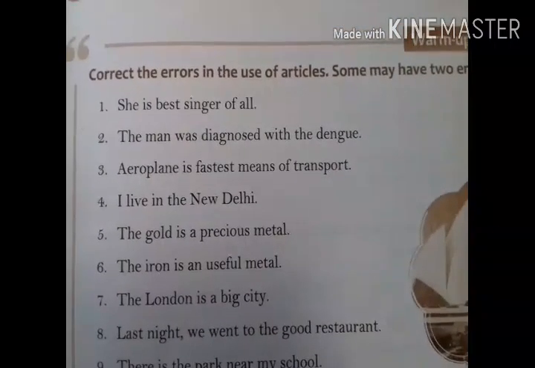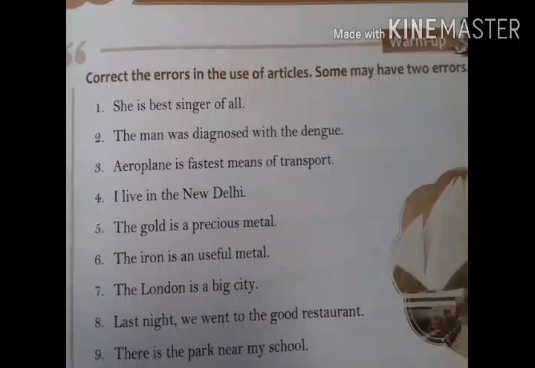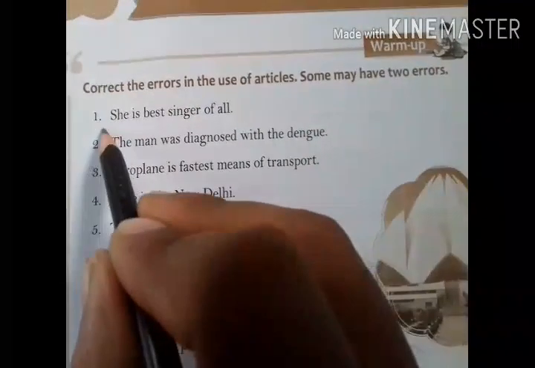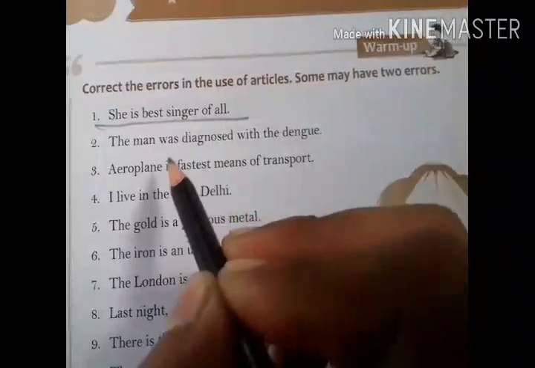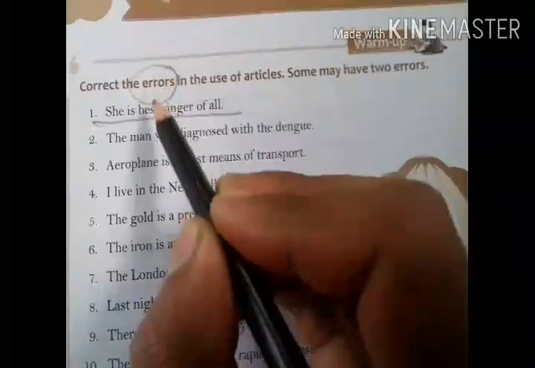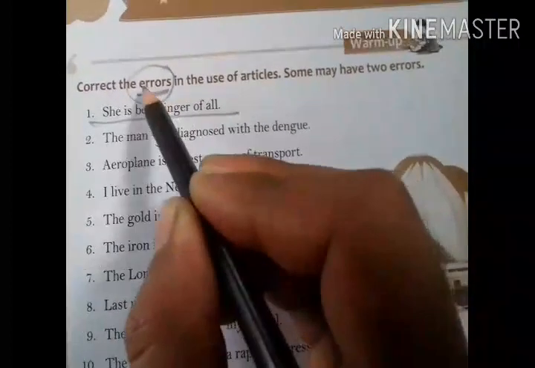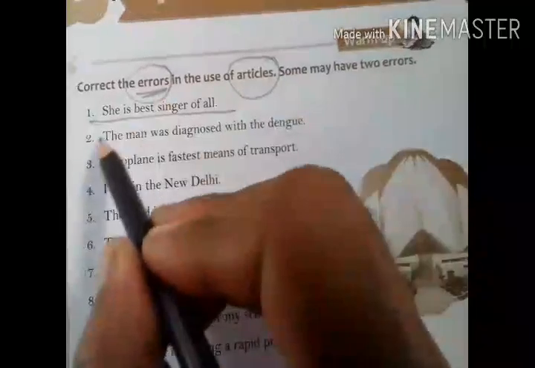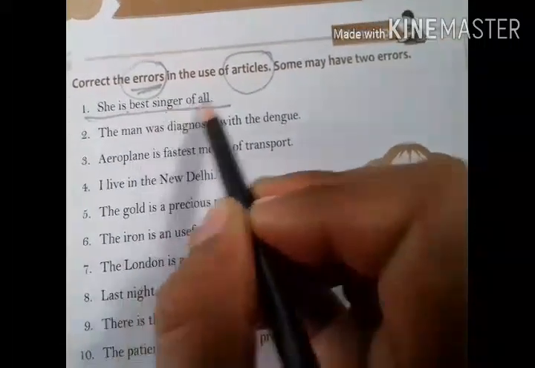See here, in the first sentence we have, she is best singer of all. So what is the error here? Error means the wrong use or the mistake, the error in the use of articles. See here, she is best singer of all.